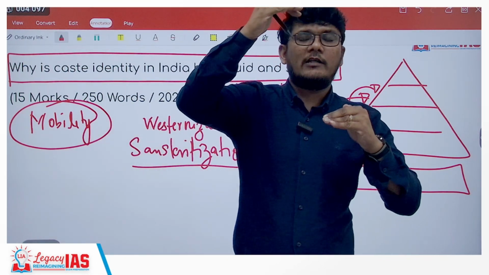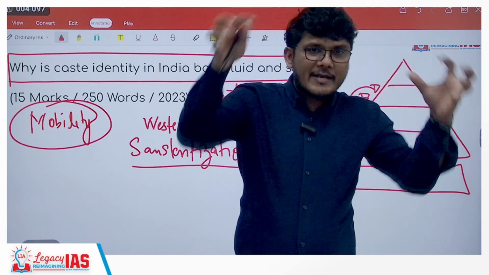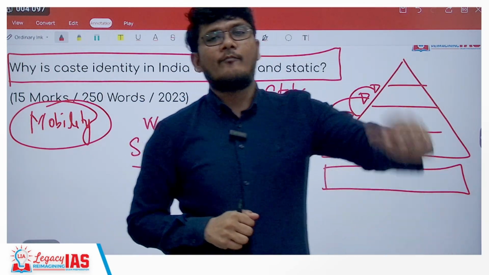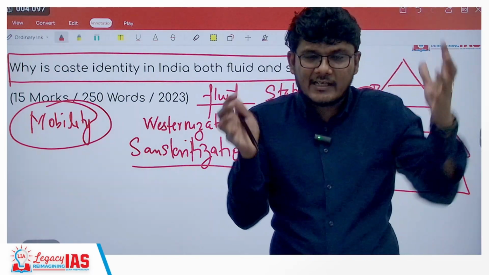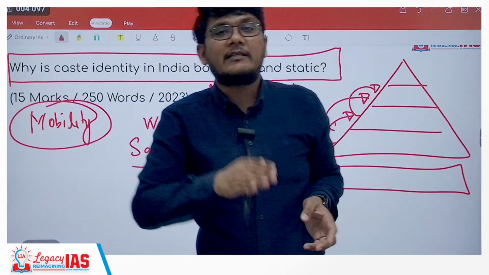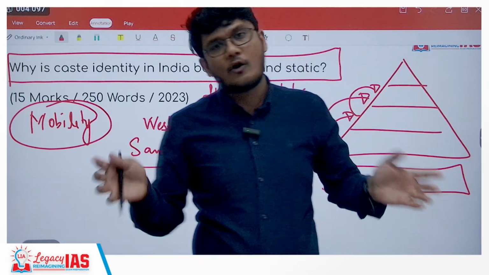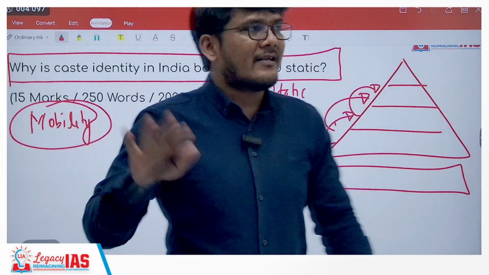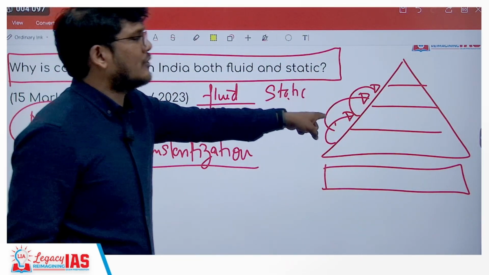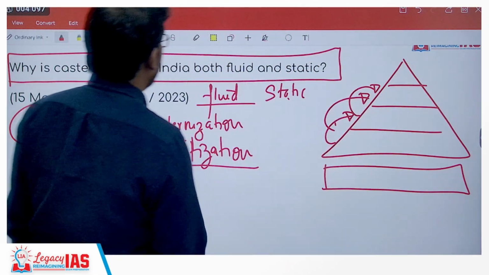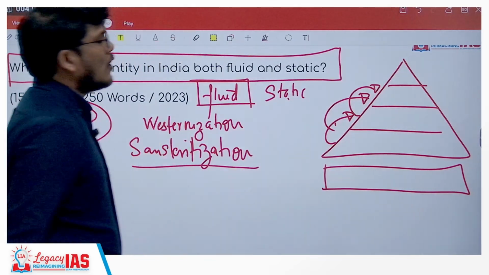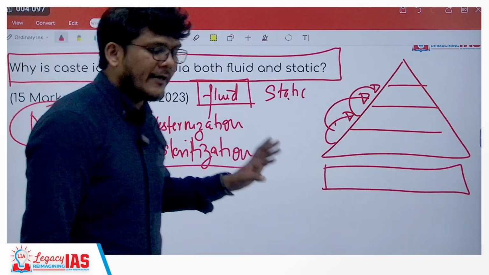So their total social status level would be a mix of the two. Someone might be in the higher caste but very economically poor, so their social status will be a mix of the two. Plus the third thing is the group that you are representing also plays an important role, as a result of which these things might help you to move up the ladder, which makes this system fluid. So this is one thing that you will talk about.